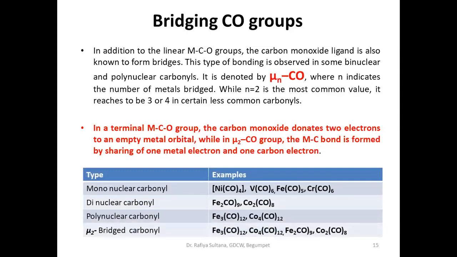Let us see the different types of complexes given here. We have already discussed that they are classified depending on the number of metals. Mononuclear means only one metal atom is there. Dinuclear, two metal atoms. Polynuclear, more than two. And we also have one more type, that is bridged metal carbonyls. They are so called if the carbonyl group acts as a bridge between two metal atoms, then they are known as bridged metal carbonyls.